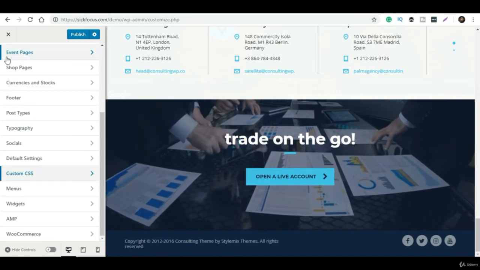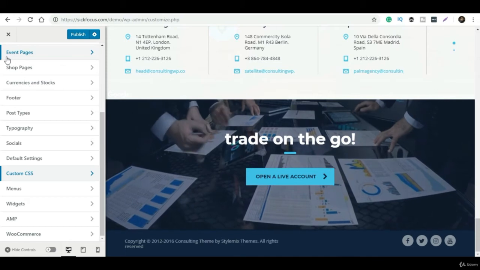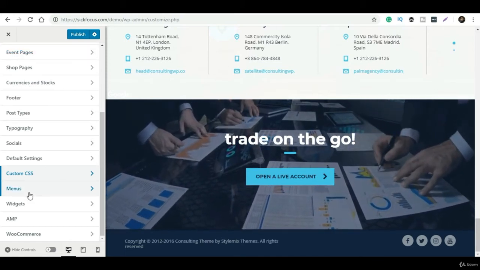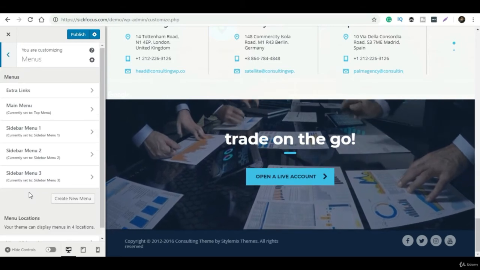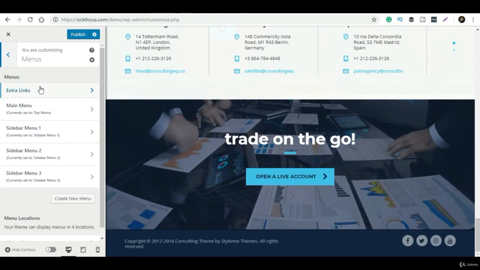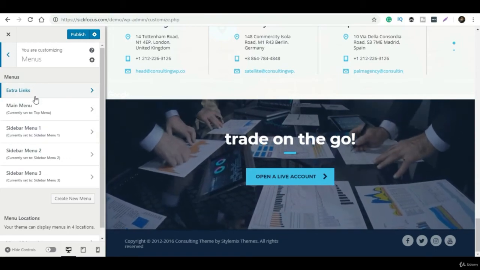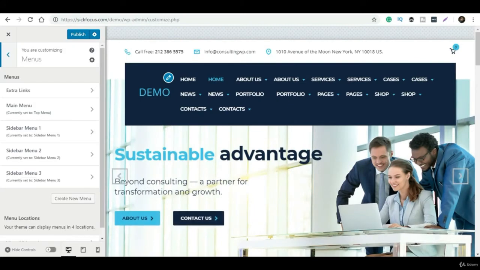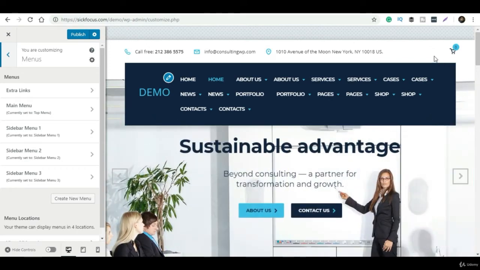Suppose I want to keep some menus in the header, some in the sidebar and some in the footer part, where they have this address. I want to add some important links, something like a privacy policy, terms and conditions, return policy, or maybe some other pages. I can customize as per my requirement from this menu.